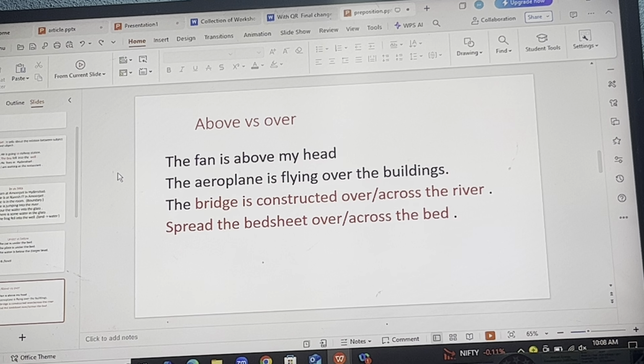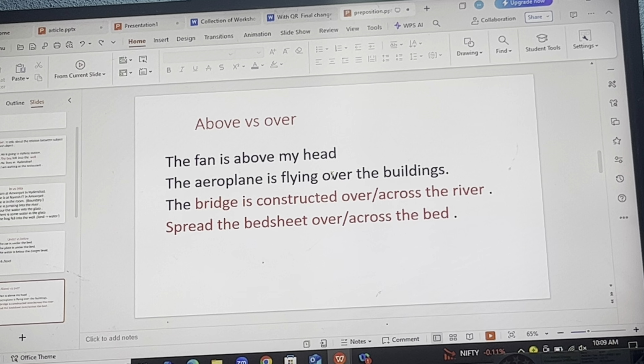Next, above. Above is used, above and over. So you may say that both the things are same, but actually it's not. Above is used for the fixed entity, like the fan is above my head, the light is above my head. So something which is at a fixed height, in that case you have to use above. Whereas over is used if there is any connection from one point to the other. For example, the aeroplane is flying over the building, so there are 2 points, starting point and ending point. In the same way, the bridge is constructed over or across the river, so both the starting and the ending point are there. So in that case, you have to use over.